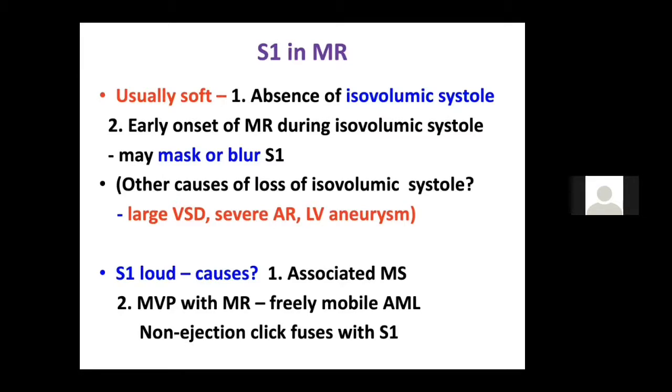How do you differentiate a mitral valve prolapse from a rheumatic MR? In mitral valve prolapse you get a normal or a loud S1, a mid systolic click, and a late systolic murmur. Rheumatic MR has a pansystolic murmur, no click, and a soft S1. They will definitely ask you this in the exam. So if the S1 is loud in MR, what should you think? First, you should think that there is associated mitral stenosis. Always think that there is associated mitral stenosis. Second, you should think about mitral valve prolapse, which may cause the normal or loud S1. So these are the causes of a loud S1 in mitral regurgitation.